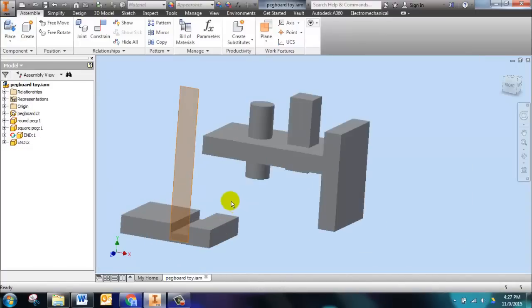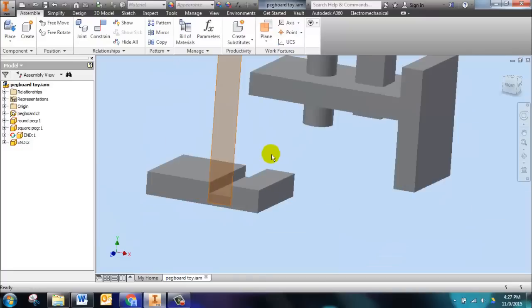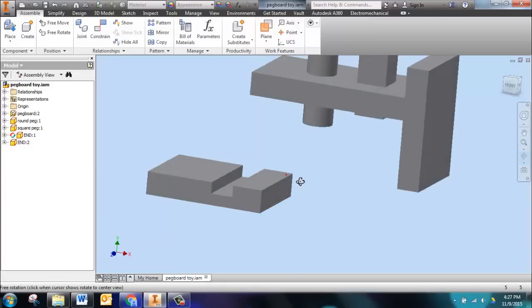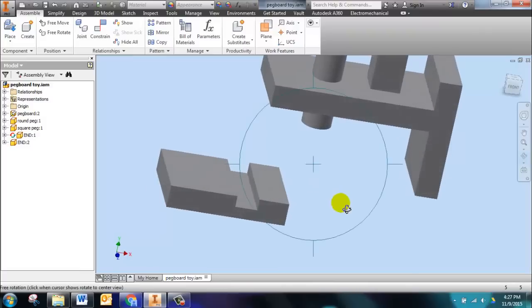Now we do need to constrain it, so we've got to flip it all sorts of around. And I'm going to start right away. I'm just going to turn off that work plane. I don't like it. Turn off that work plane. Make it go away. Now let's think about this. I'm going to rotate my view a little bit. The easiest way to begin constraining this is with this little face right here and this face right here.